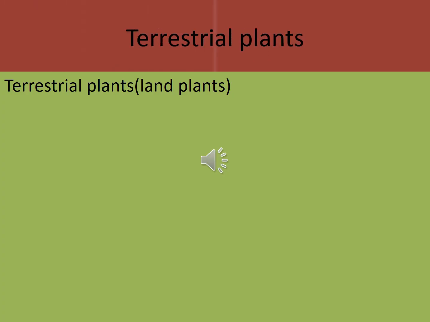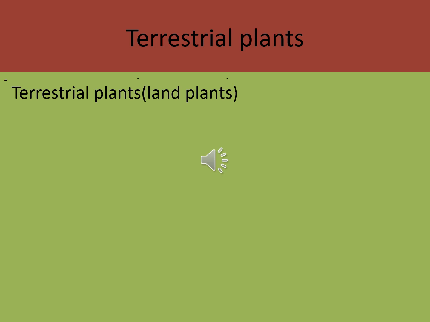Okay. Now we study about terrestrial plants. Already I told you the meaning of terrestrial: nilapparappu. So that means the plants live on land. Okay children, the plants grow on land. That is terrestrial. Now, adaptation in terrestrial plants.